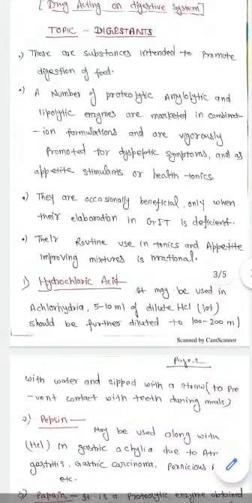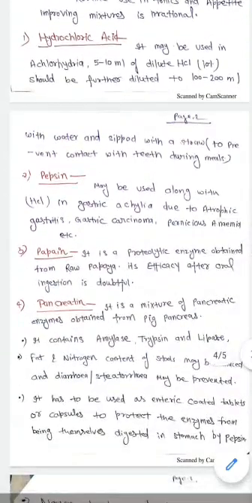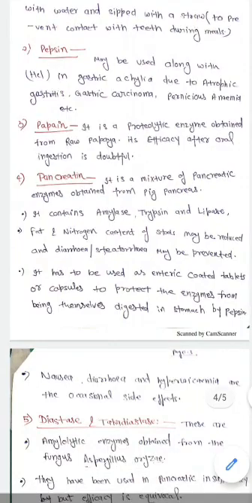Digestants are basically agents which promote or facilitate the digestion of food. Digestants involve a number of enzymes: proteolytic enzymes, amylolytic enzymes and lipolytic enzymes. Some common agents in digestants are dilute hydrochloric acid, pepsin, papain, pancreatin, which is a blend of enzymes, namely amylase, trypsin and lipase, and diastase and